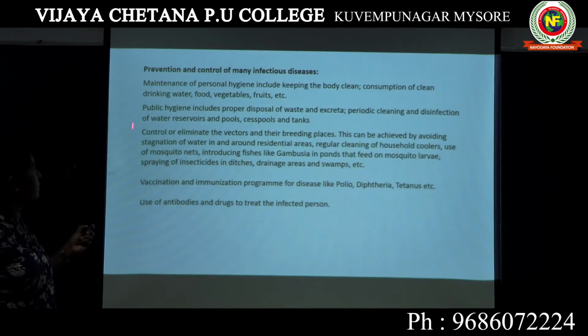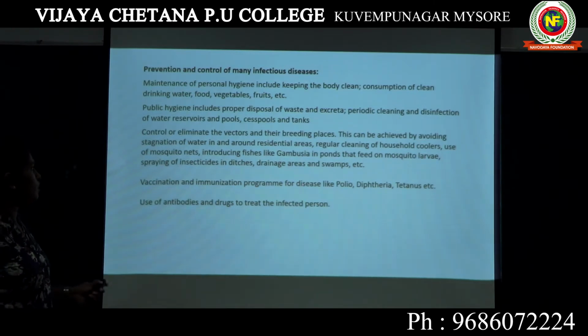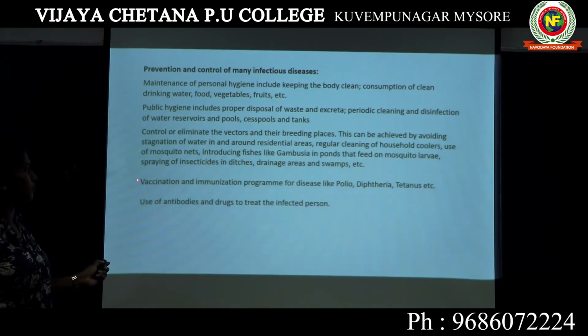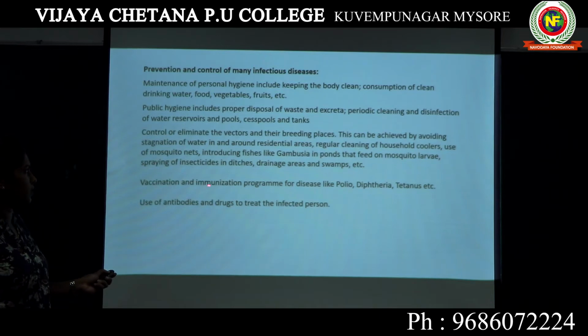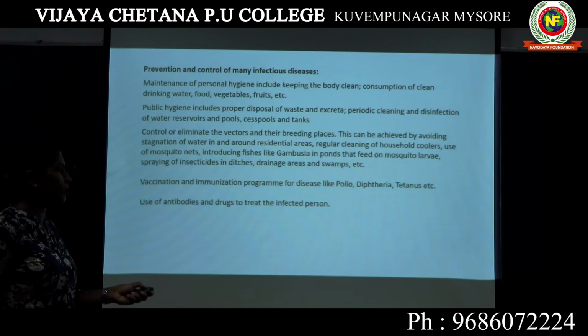Now, the next step towards prevention and control of many infectious diseases is vaccination and immunization programs for diseases like polio, diphtheria, tetanus, etc. Okay, so we should be aware of this vaccination and immunization program: when to give proper vaccination, what the different types of vaccination available in the market are, and what is the best time to give it. So we can take vaccination and immunization for diseases like polio, diphtheria, tetanus, etc.